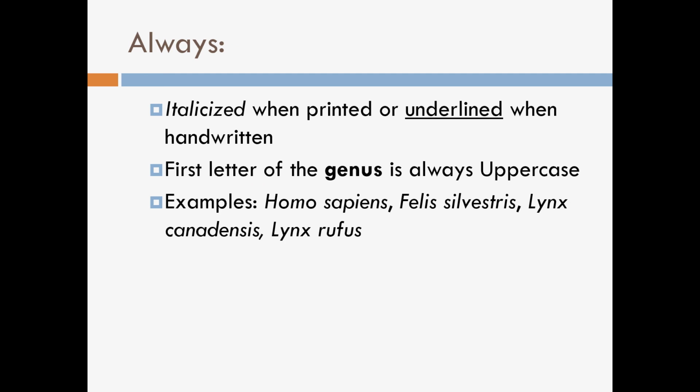When you type this, it's always italicized, but when you are handwriting it, please underline. And the first letter of the genus is always uppercase, or capitalized. And you can see the examples below.